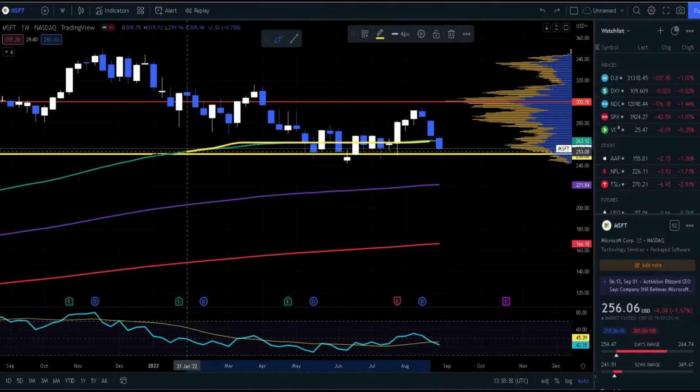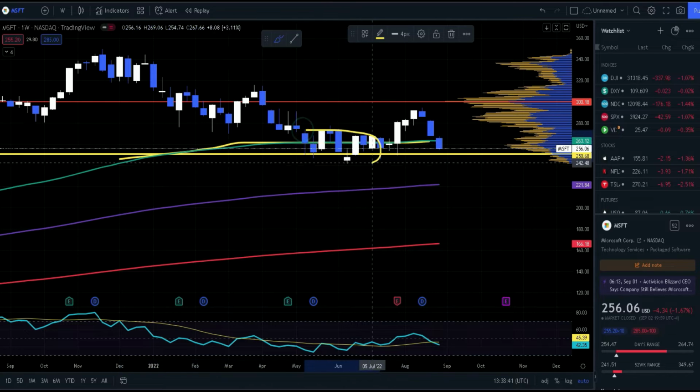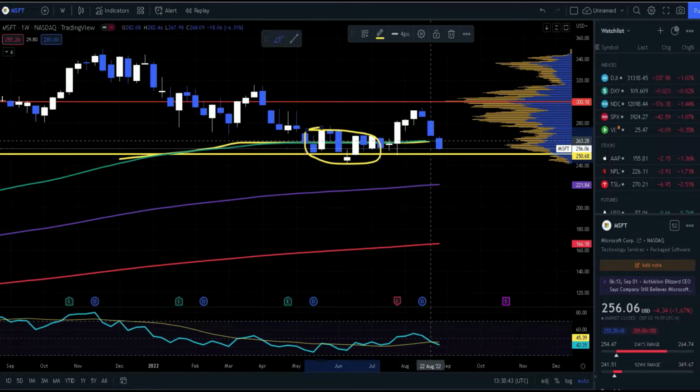50 moving average in green is here. Also we saw a lot of capitulation happening over here. 263 is the current price for the green 50 moving average. So this range $250 to $260 is looking interesting for Microsoft.